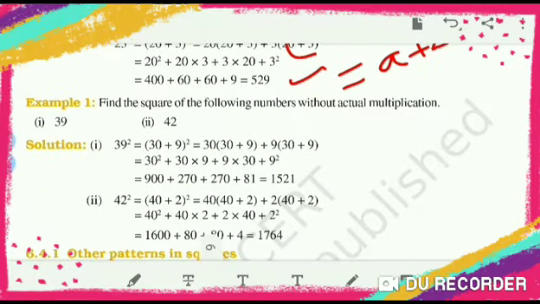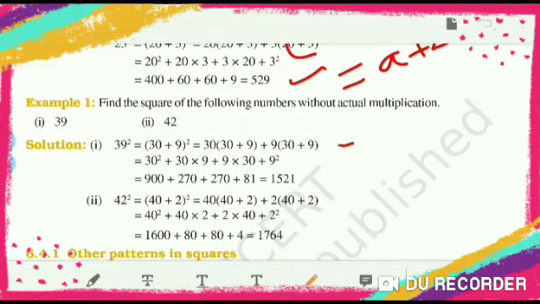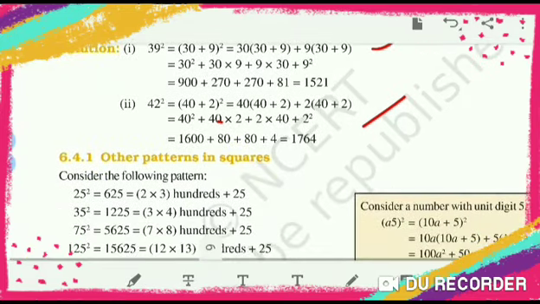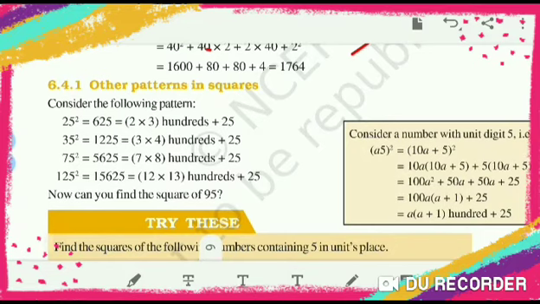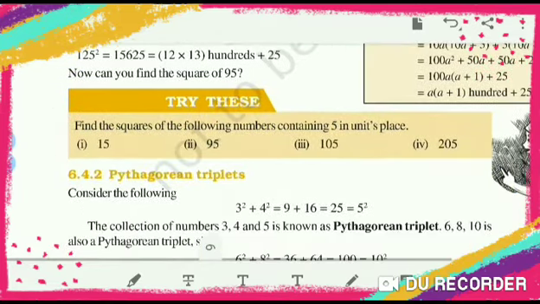Here they have given examples. 39 square means 30 plus 9 bracket square, so 30 plus 9 into 30 plus 9 multiplication they have done. 42 square, same way. Let us see more patterns. Now you can see 25 square. This I already told you. I gave the heading, how to find the squares of numbers which have 5 at their unit place, and one more method, for numbers which have 1 at their unit place. I already taught you that in the last lecture.